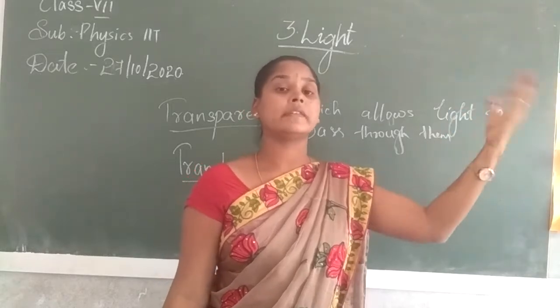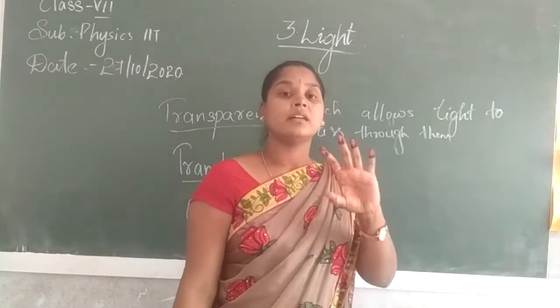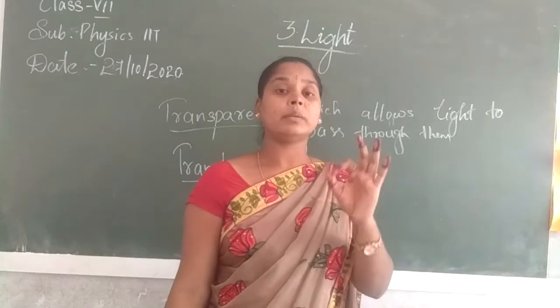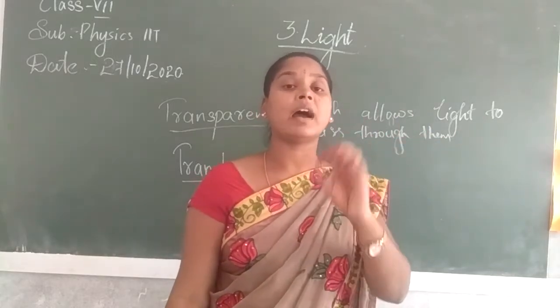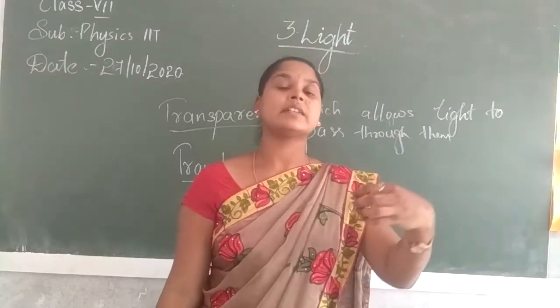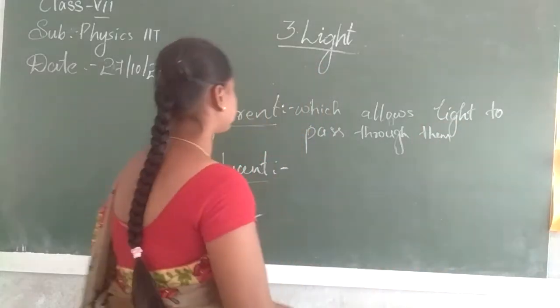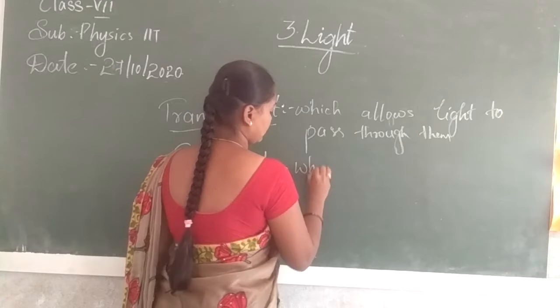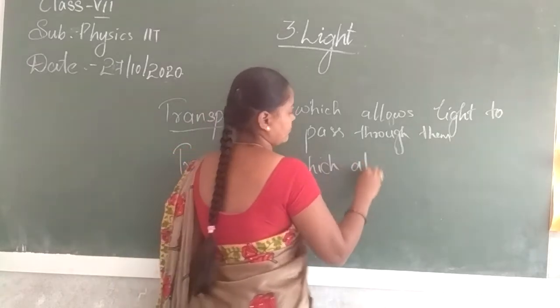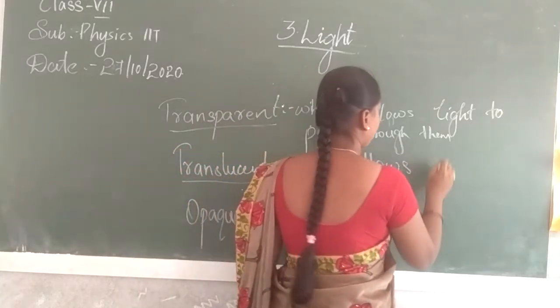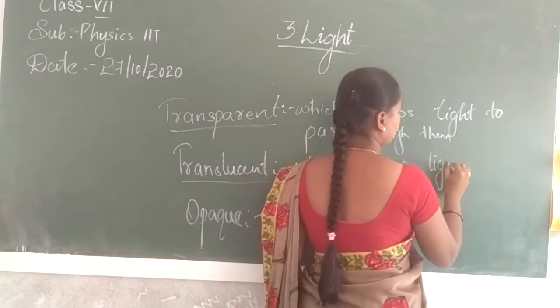What is the object's color? We can't say. We can see only a partial image of the other side, because only partial light is passed through that. Only half light, little light. That is the reason we can see only a little structure which is beyond the paper. Translucent objects allow light partially to pass through.